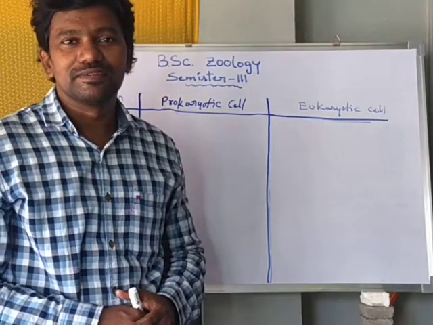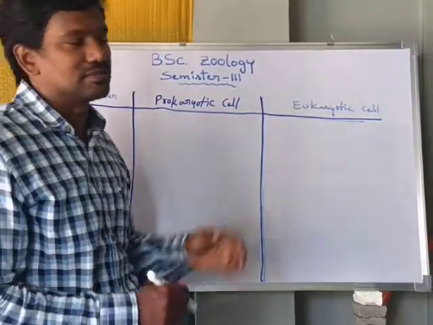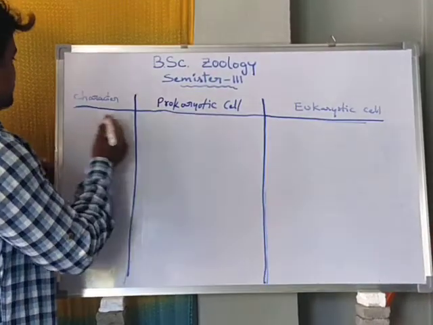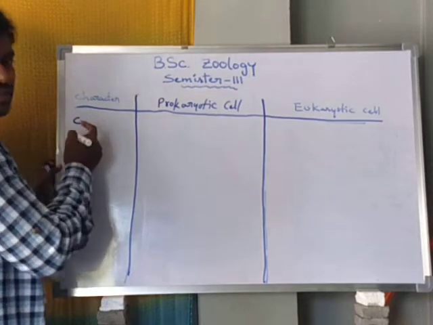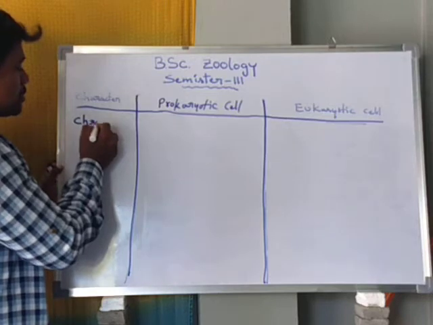Now we are explaining the difference between prokaryotic cell and eukaryotic cell. So now the character is chromosomes.